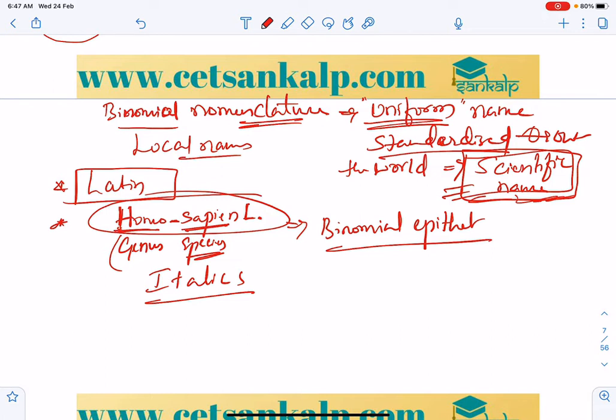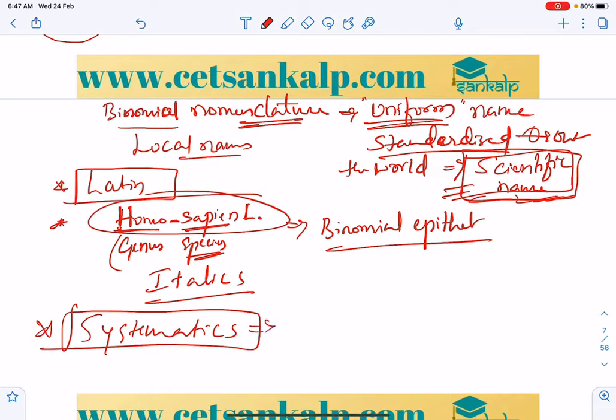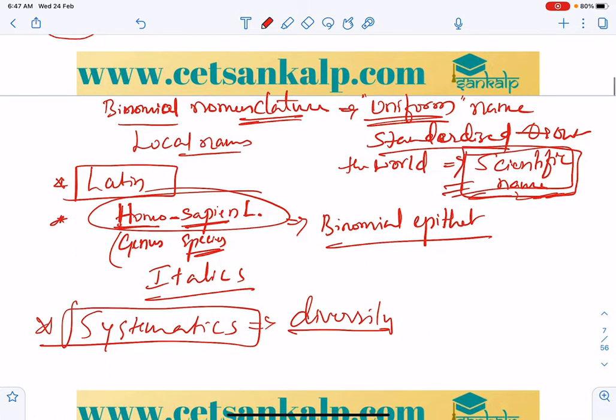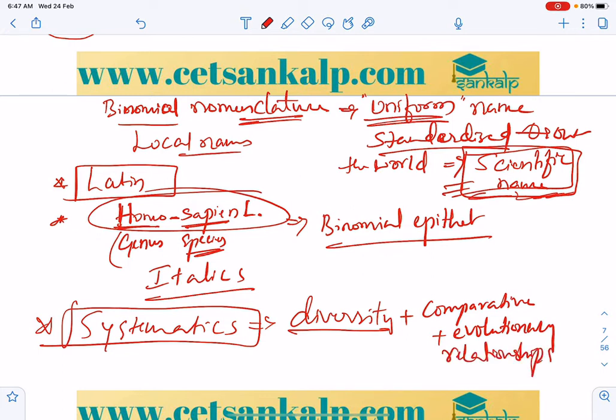Systematics is the study of diversity. The important thing to keep in mind is that it is the study of the complete diversity of organisms and all their comparative and evolutionary relationships.